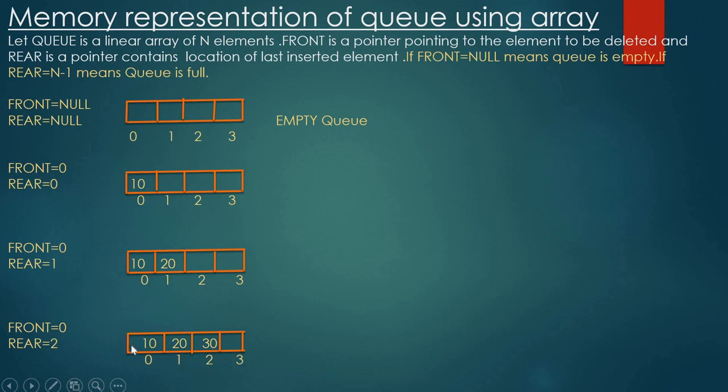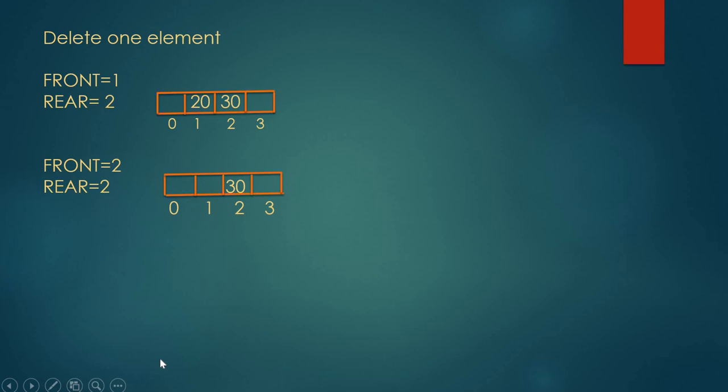See, in this queue, which element was inserted first? 10 was inserted first. Queue is a first in, first out list. Here, which is the first in? 10 is the first in, so we need to delete 10 first. In the next operation, we delete one element, and that will be 10 because 10 was the first inserted element. So, 10 is deleted.